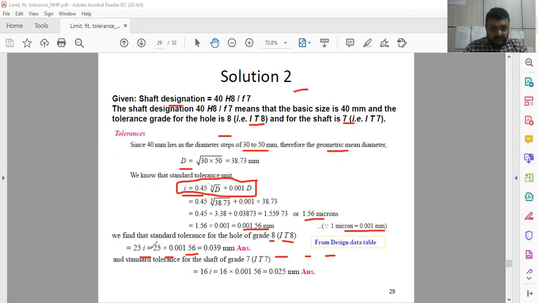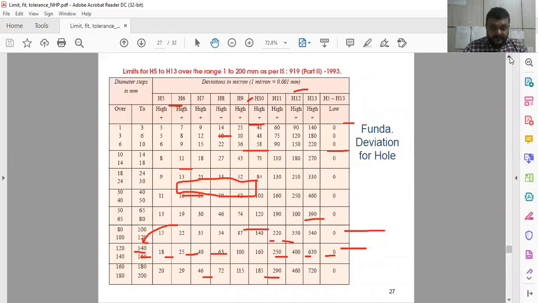IT8 is 25I, and I is already calculated, so put the I value here and it will give you the standard tolerance for the hole. And the standard tolerance for the shaft, it is already given as grade 7, so F7. For F7 it is 16 into I. So this is the standard tolerance for the shaft of grade 7. You can use this from the design data table, 25I and 16I.